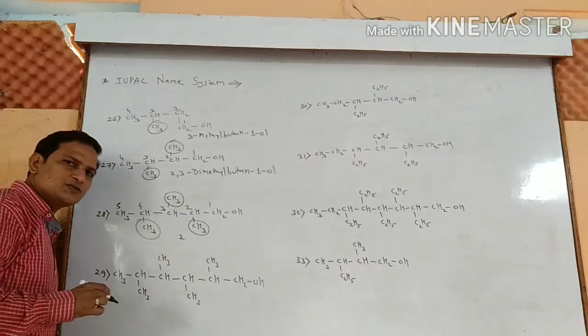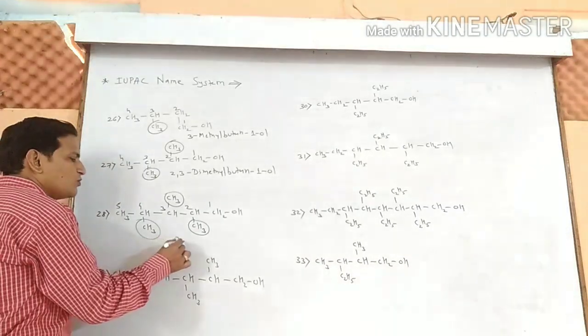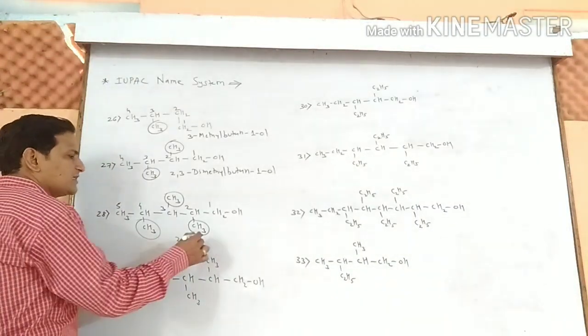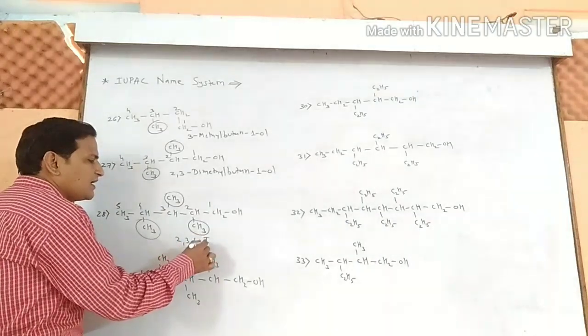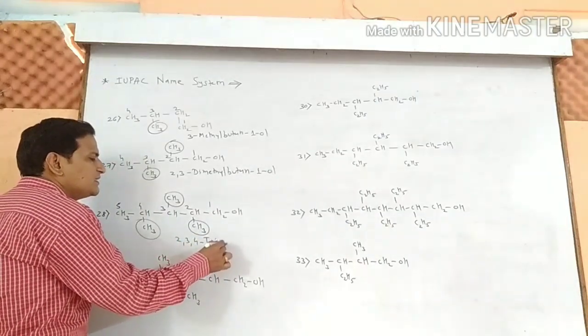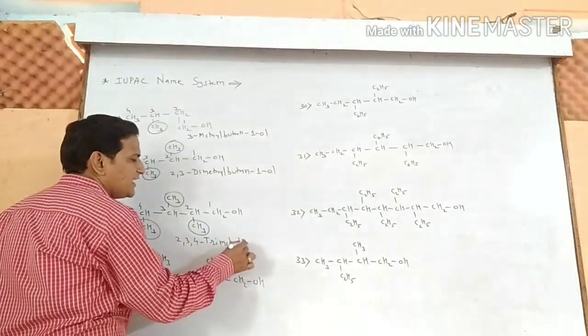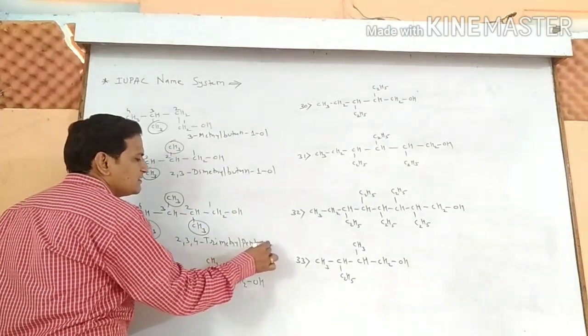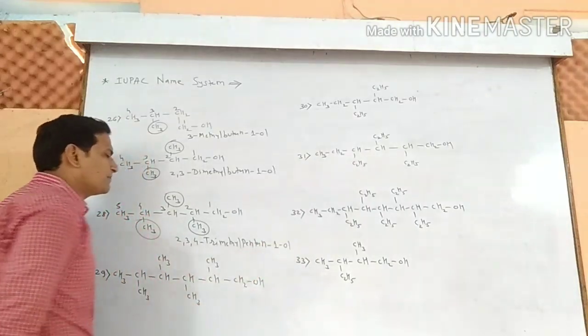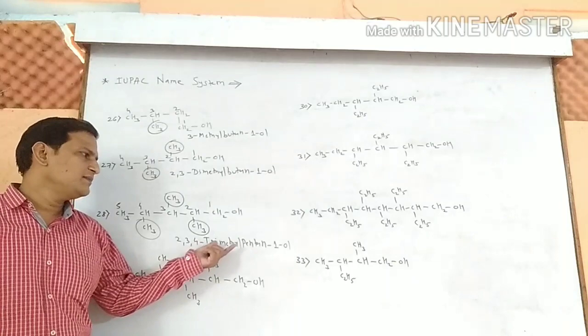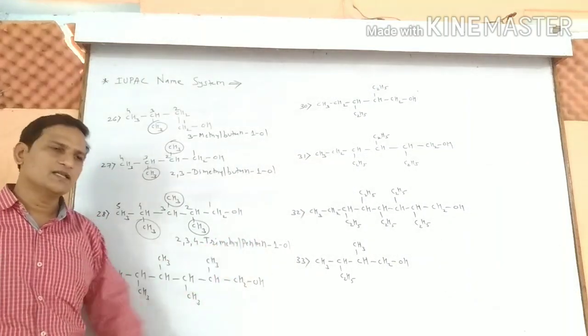Fourth position is also containing the methyl group. 2, 3, 4: 3 groups are there. That's why prefix is tri. Methyl. 5 carbon atoms, pentan-1-ol. Name of the compound is 2, 3, 4 trimethyl pentan-1-ol.